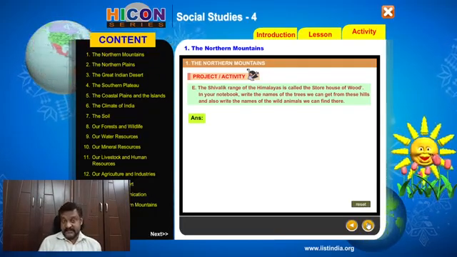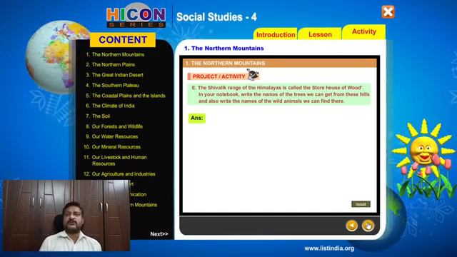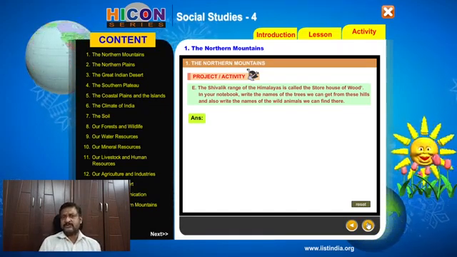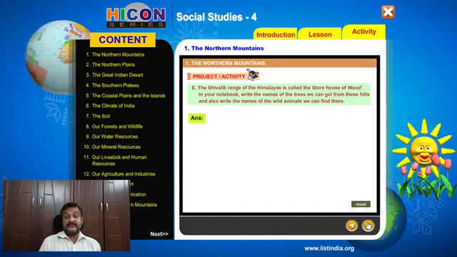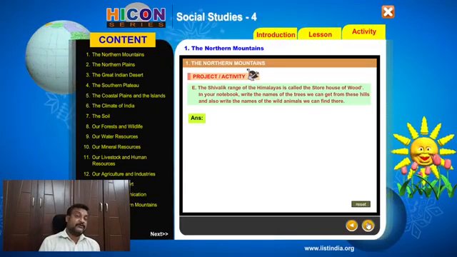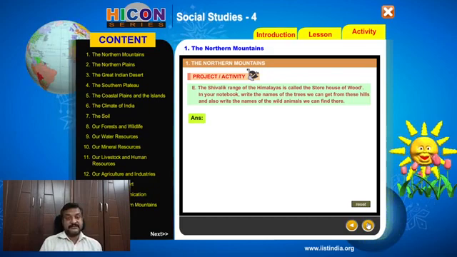So the Shivaliks is a low-lying hilly region which has got a lot of forestry areas. We have learned about those things in the lesson. Now what we need to do is make a list of the kinds of trees that we find in these forest regions and the animals we can find in this region. Okay?